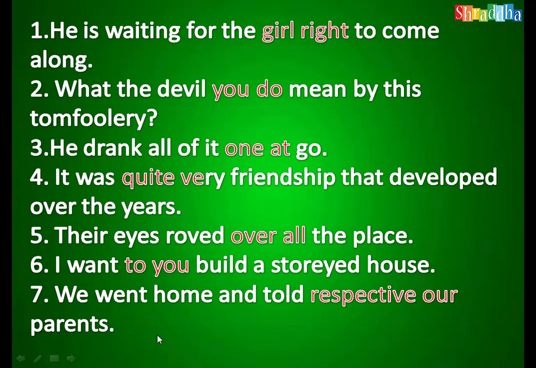If you read, you feel this sentence is correct, there is no mistake, but here you see the order is changed. The words are jumbled. We went home and told our respective parents. Our comes first and respective in the second position. We went home and told our respective parents is the correct sentence.